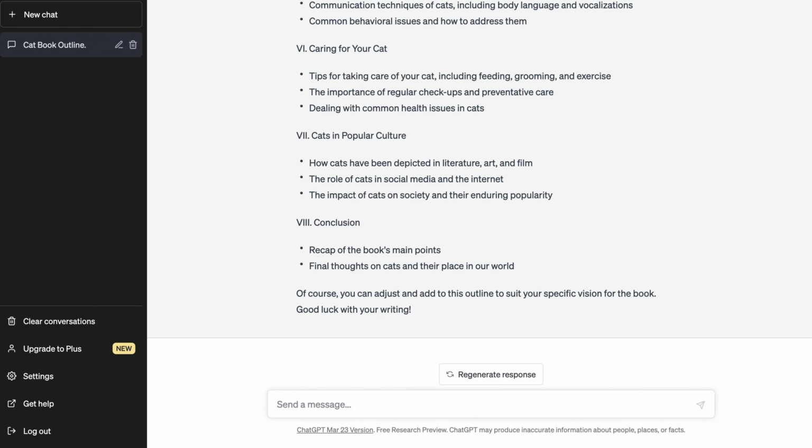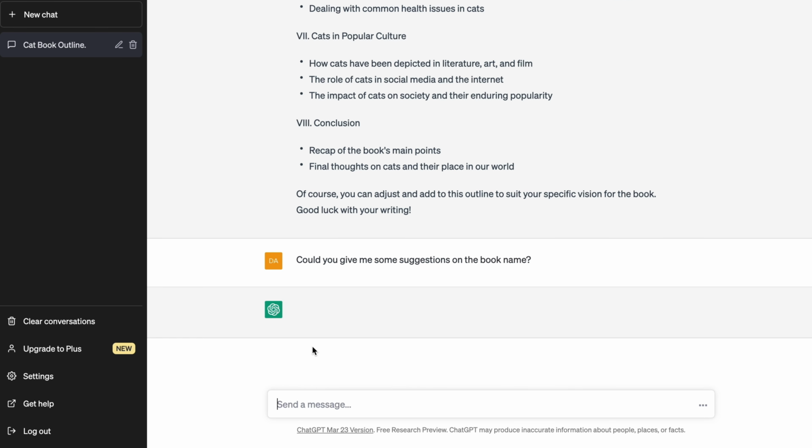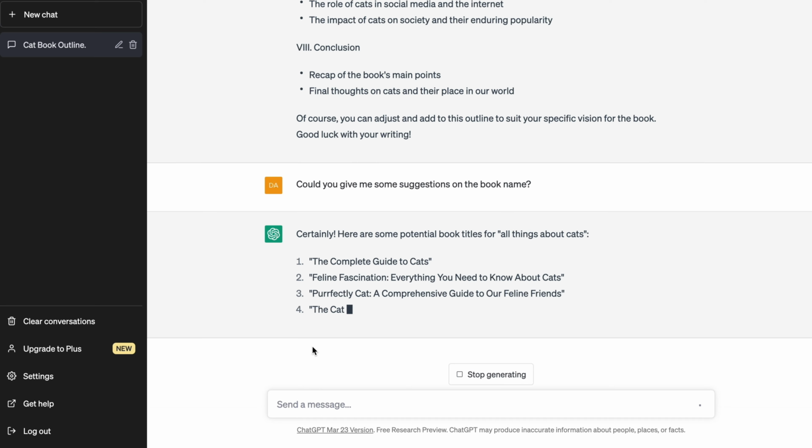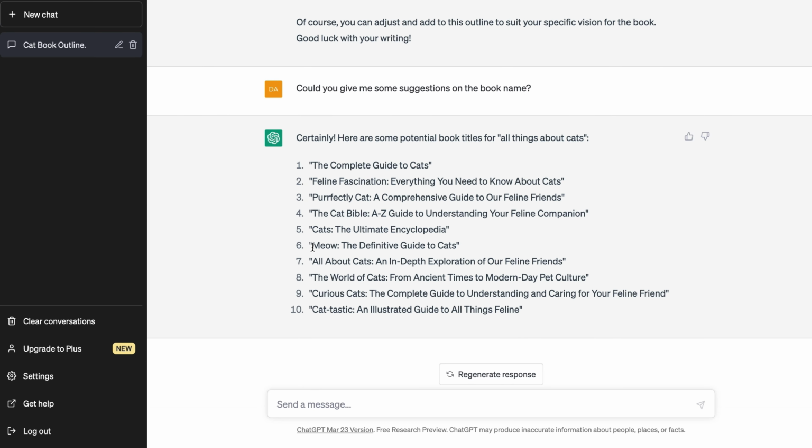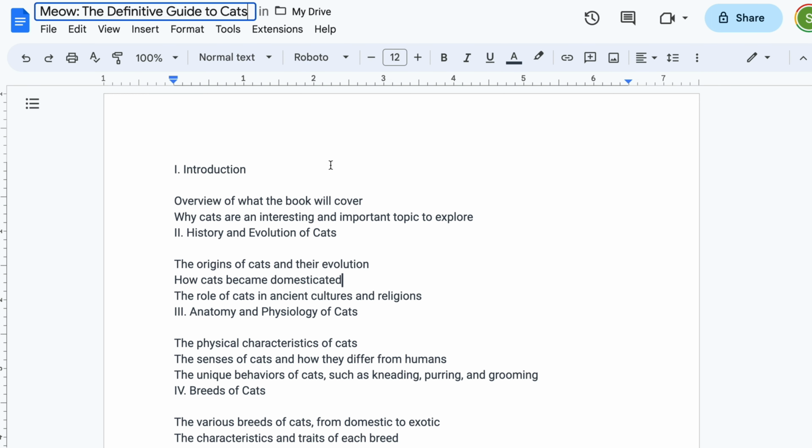After obtaining the outline, let's copy and paste it into a Google Doc for better maintenance. Before diving into the detailed content, let's take advantage of ChatGPT to help us come up with a better book title. We can ask, could you give me some suggestions for the book name? ChatGPT then provided us with 10 amazing and well-written book names, and we can select the one that we feel is most appropriate. Let's choose the title, Meow, the Definitive Guide to Cats, and update it in our Google Doc.